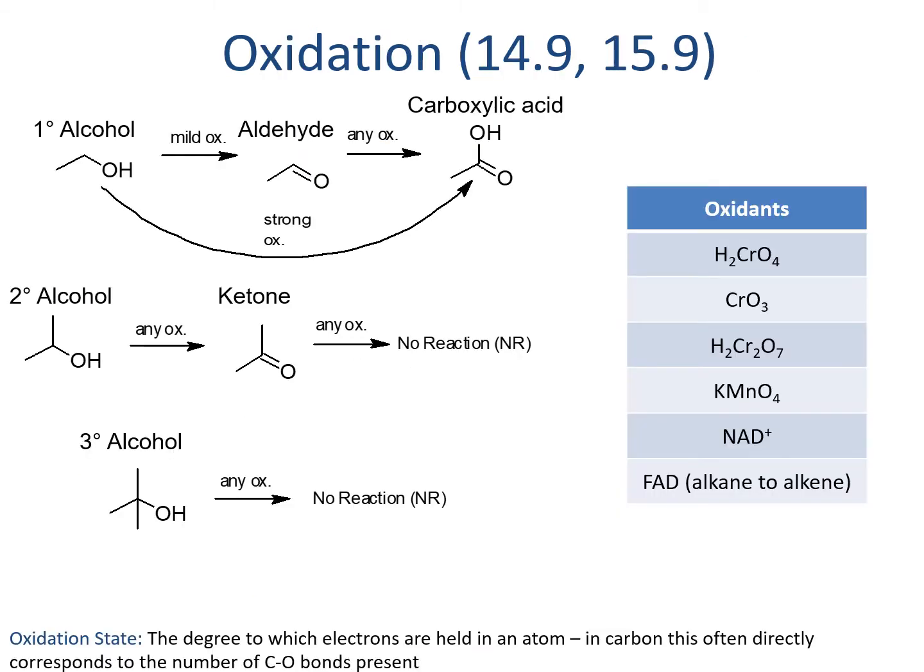Back in chapter 14, we talked about how primary alcohols could be oxidized to aldehydes or to carboxylic acids, and we also talked about how we could add hydrogen, H2, to an aldehyde and end up with a primary alcohol. Primary alcohols, aldehydes, and carboxylic acids can be converted back and forth by redox reactions.